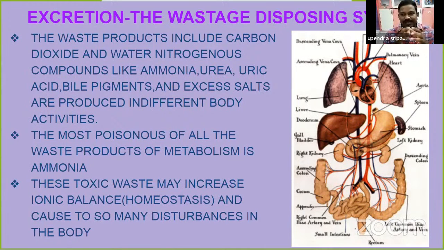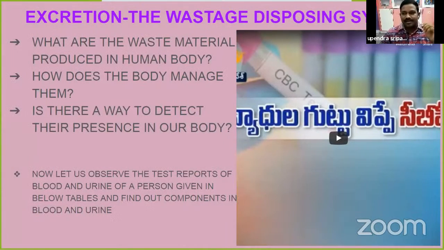Yes, we have some tests. When we go to hospital, our doctor suggests some tests, commonly a blood test and a urine test. These can detect what materials are in excess quantity in our blood. You know well about the blood test.